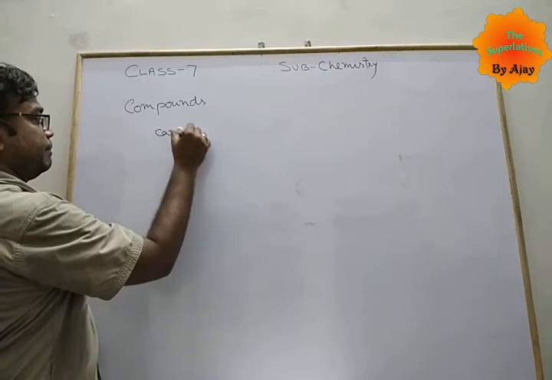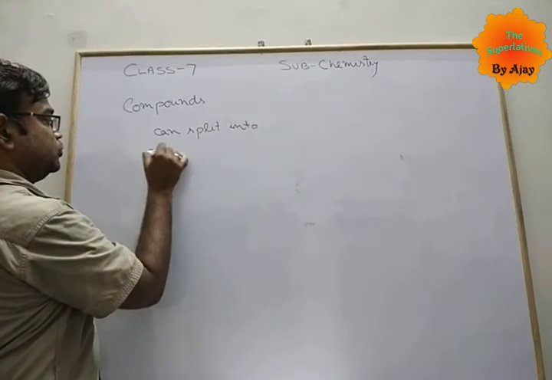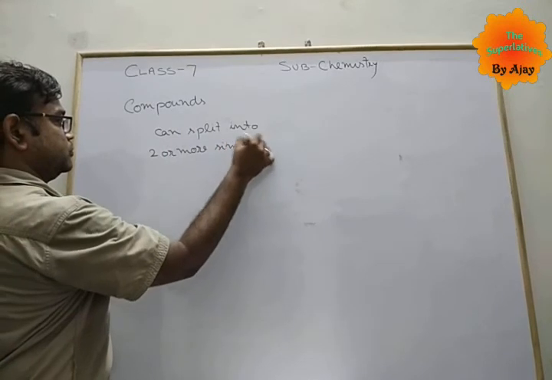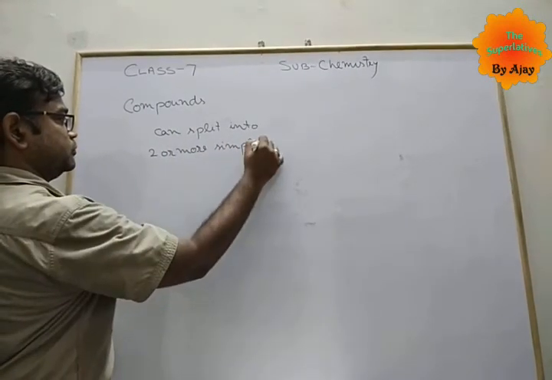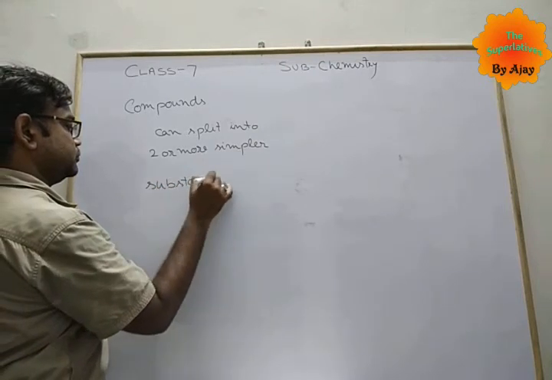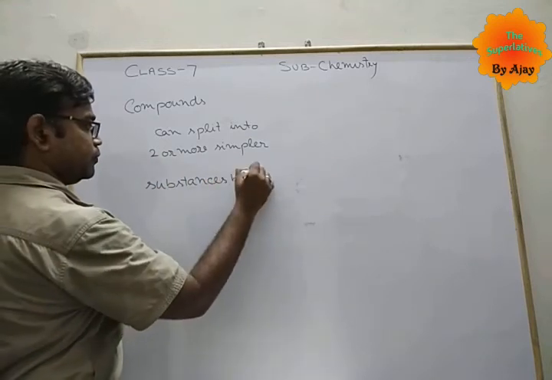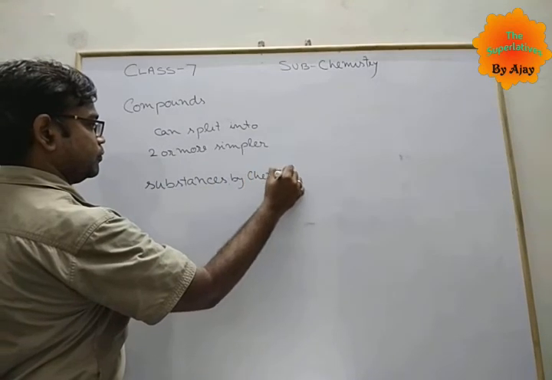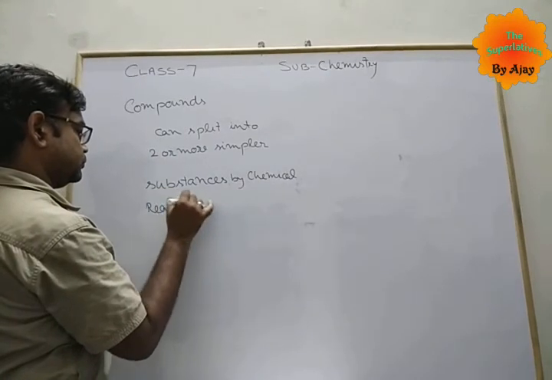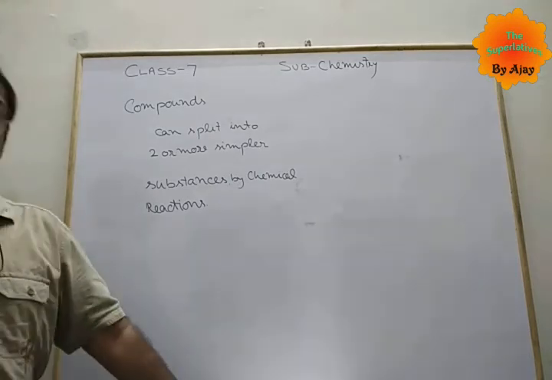So compounds can split into two or more simpler substances by chemical reactions.